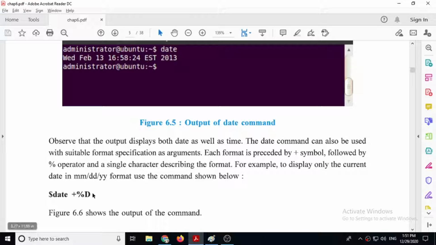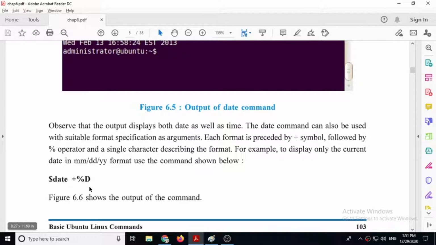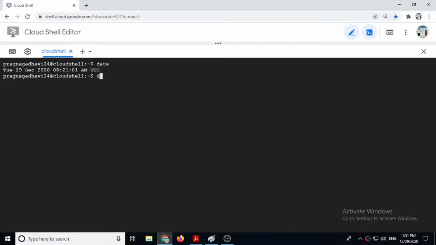Now with the date command you can use a format specifier. Remember, this plus %d is known as a format specifier. So you can use various types of format specifiers here. You have to give this using the plus sign, and remember after each and every command you have to give a space. That is compulsory. And the command name is also case sensitive. You cannot write it in capital. If you write DATE with D in capital, then it will display the message command not found. This command is not available.